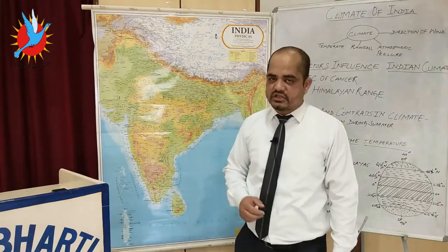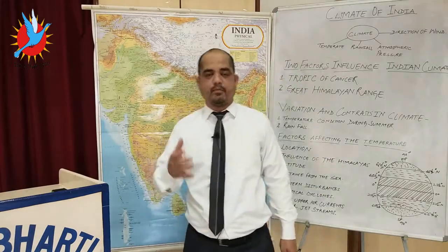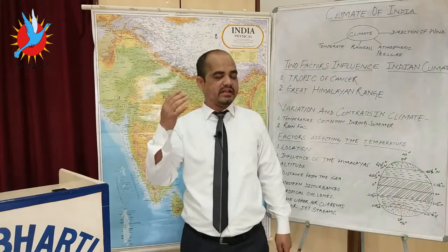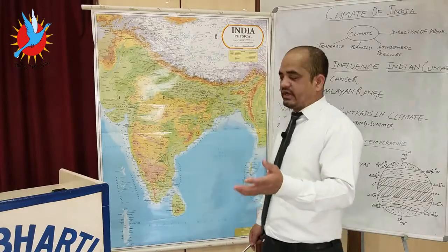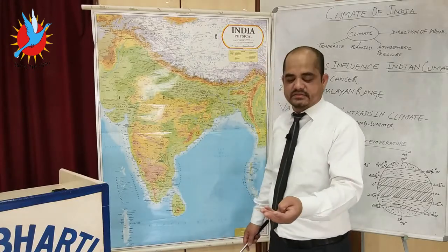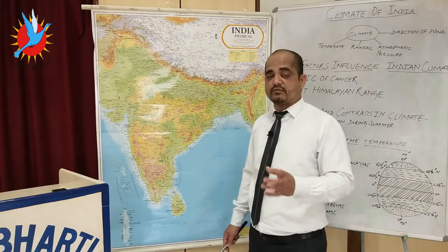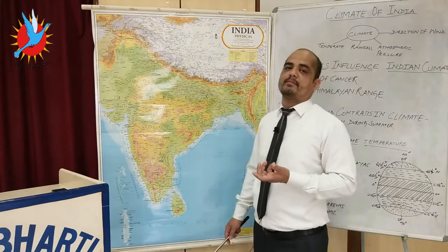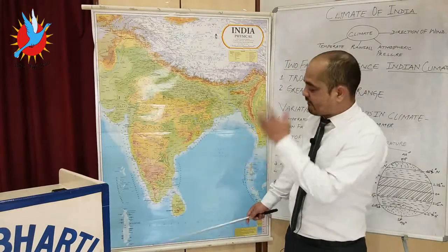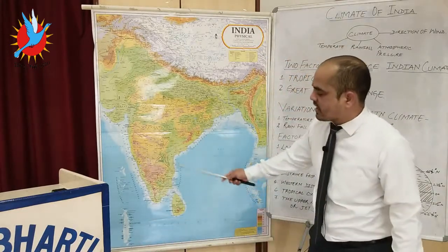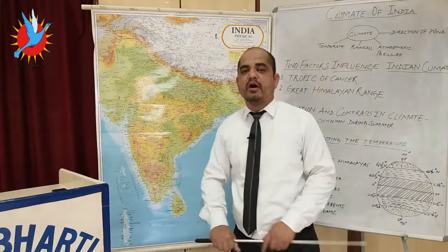What Ferrel's law or the Coriolis force says is that liquid or air masses which are blowing in the southern hemisphere or northern hemisphere will deflect from their path. Three important planetary winds are there: trade winds, westerlies, and polar winds. Though they have to go straight, because of the rotation of the earth they deflect from their path. So those winds which are coming from below the equator reach toward the equator, and from the equator they are diverted toward the southwestern part of India, because this area is under very extreme low pressure conditions.